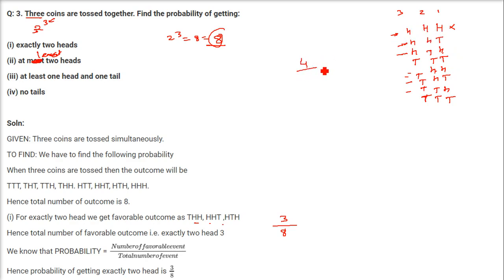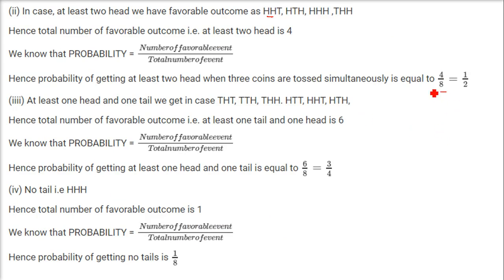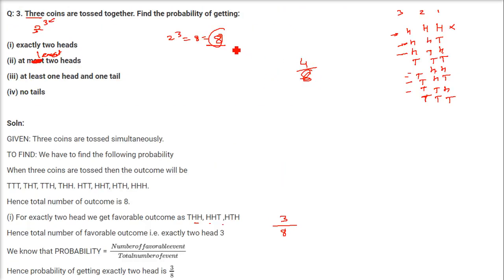So 4 are the possibilities favorable and 8 are the total cases. So you get 4 by 8 here. I'm so sorry, it should be 8. This 8 comes here. 4 by 8, that is 1 by 2.